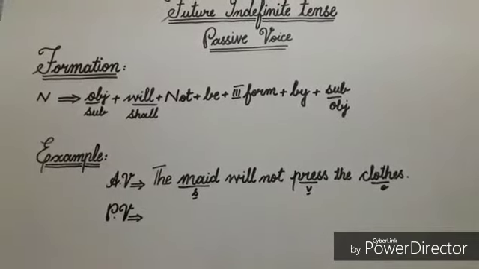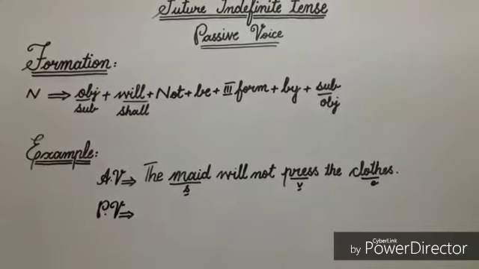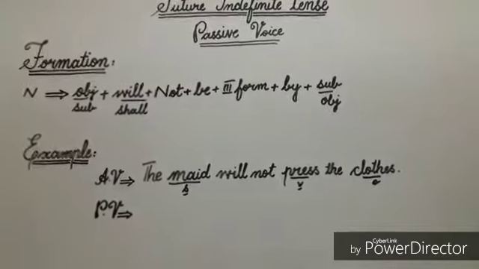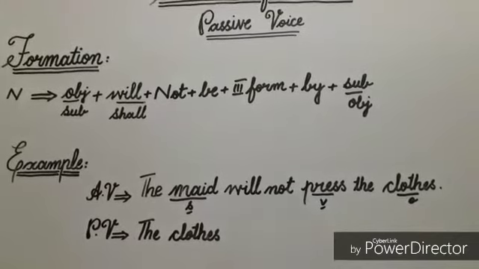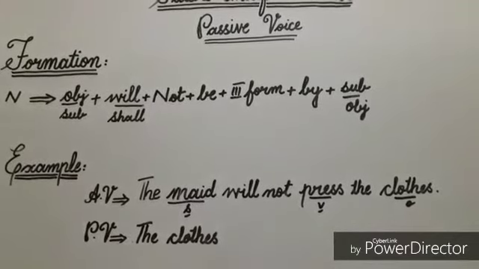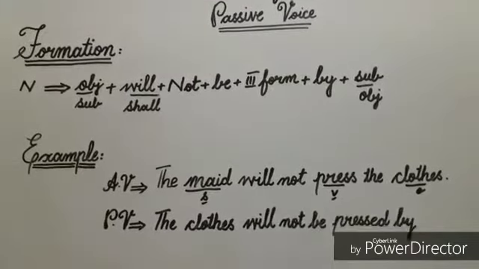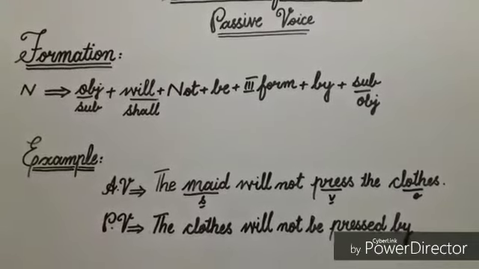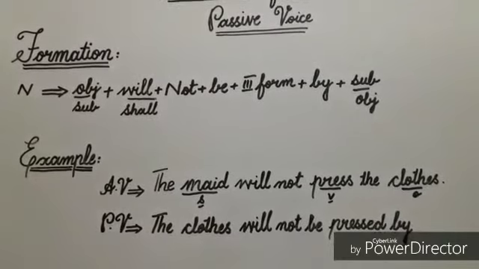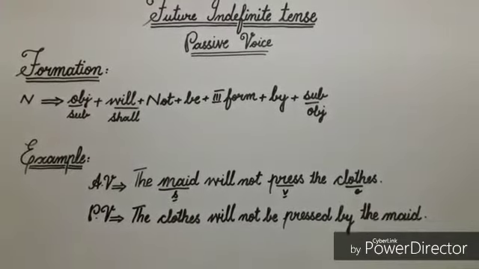According to the formation, firstly I'll write here the object, and in this sentence, the object is clothes, so I'll write here clothes. Next to the object, clothes, I'll write the helping verb will, then not, then be, the third form of verb pressed, and then the preposition by. Next to preposition by, I'll write the subject, and in this sentence, maid is the subject, so I'll write it here.